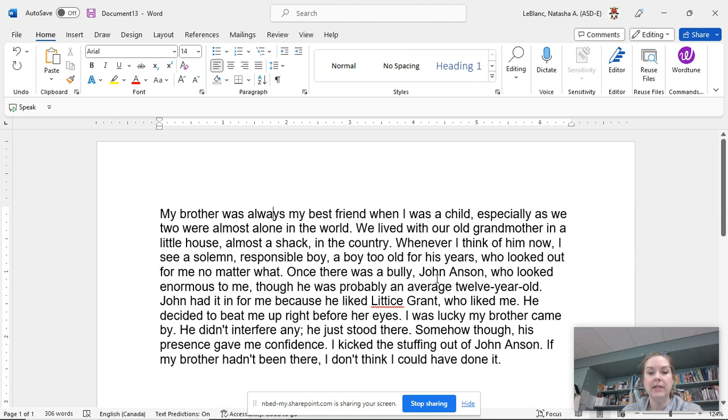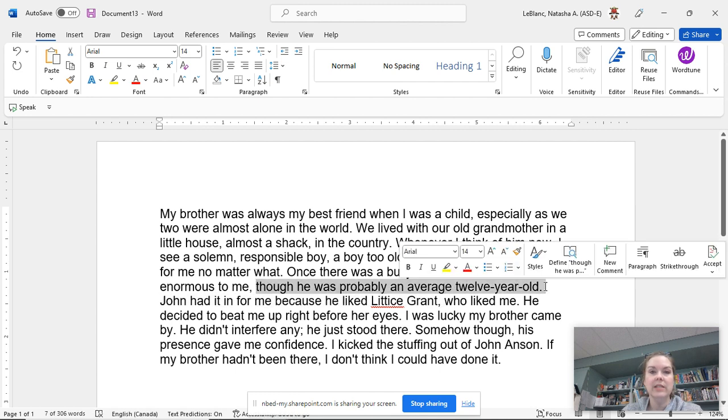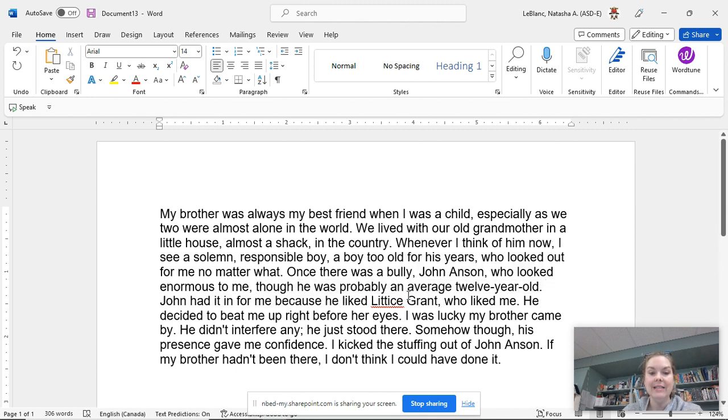Once there was a bully, comma, John Anson, comma, who looked enormous to me, though he was probably an average 12-year-old. This, though he was probably an average 12-year-old, is just additional information. The base of the sentence was, once there was a bully who looked enormous to me. I've added the name, John Anson, so it gets commas. And I added this part, though he was probably an average 12-year-old, so it has to have a comma separating it from the original sentence as well.